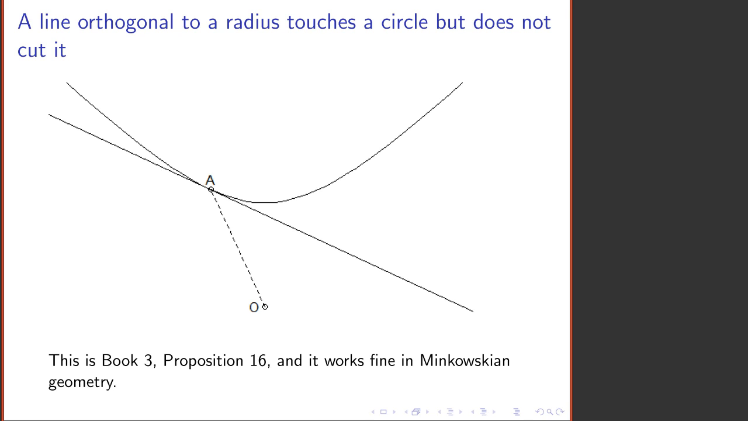Here is a space-like radius of this circle. Here is a line that's orthogonal to it. We know that because this slope times that slope is equal to 1. The slopes are reciprocals of one another. And sure enough, this orthogonal line is the tangent to the circle at A.